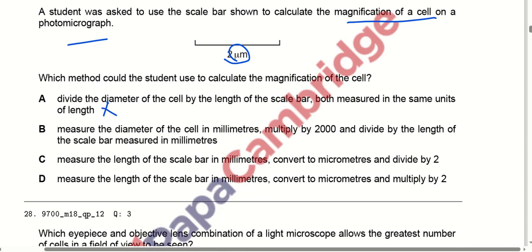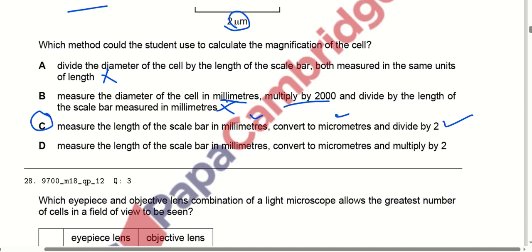No. Measure the diameter of the cell in millimeters, multiply by 2000? No, it cannot be. Measure the length of the scale bar in millimeters, convert to micrometers and divide by 2? Yes, it can be. So option number C is correct here, because we always measure the length in millimeters and convert it into micrometers, so we have to convert it from the 2 micrometers, so we will divide it by 2.